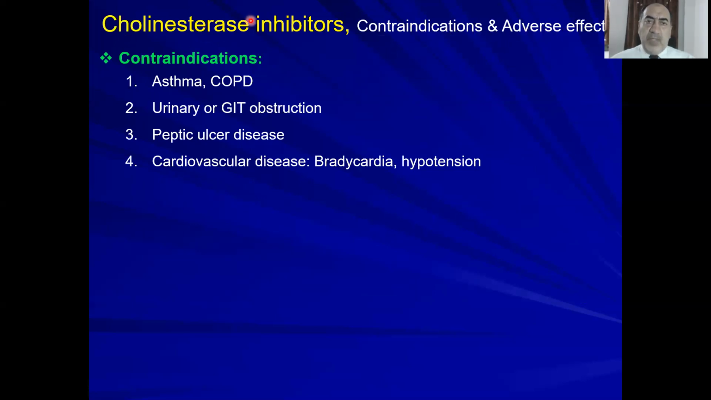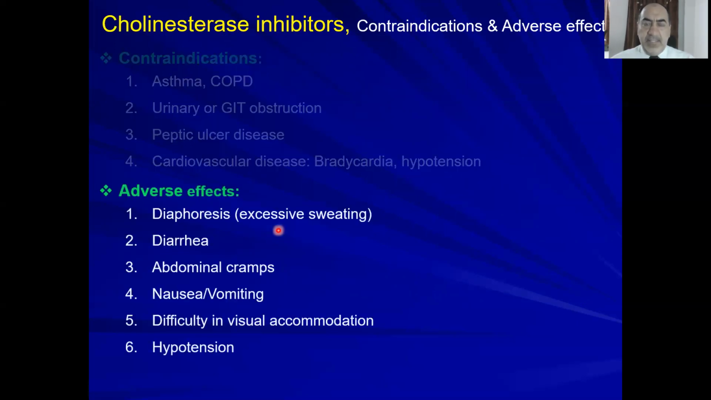Please pay attention. I'm talking generally about the drugs, the medications, the reversible ones. I'm not going to give poison to a person, right? So contraindications: don't give them to patients with asthma or chronic obstructive pulmonary disease, or urinary or GIT obstruction. The general contraindications for parasympathomimetic drugs are bradycardia and hypotension, because these drugs can induce these effects.